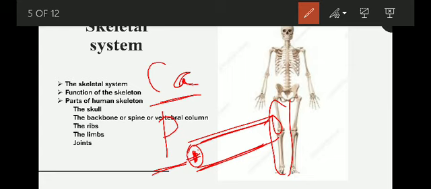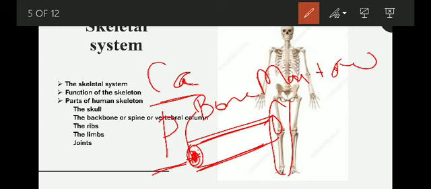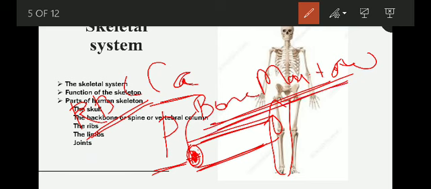These spaces are filled with a spongy tissue that is called bone marrow. So what is the function of bone marrow? Our blood, or you can say the red blood cells, RBC, are produced here. Where? In the bone marrow. So this produces the red blood cells.